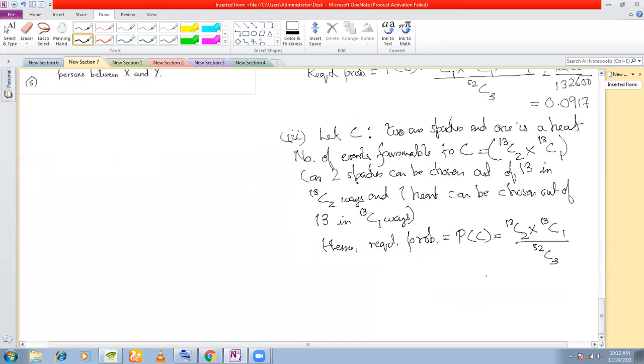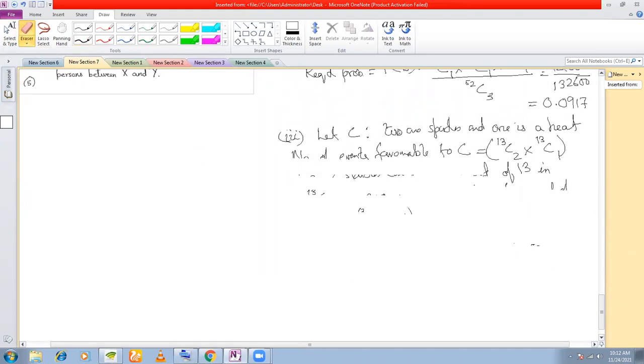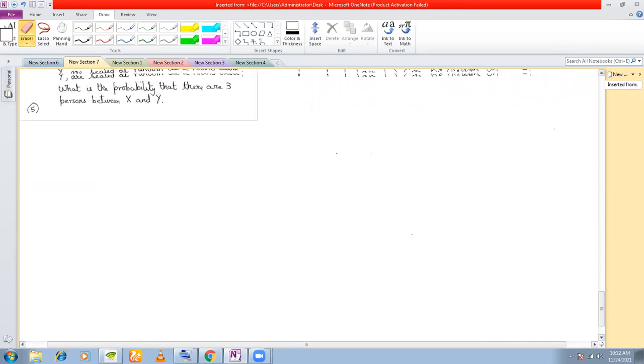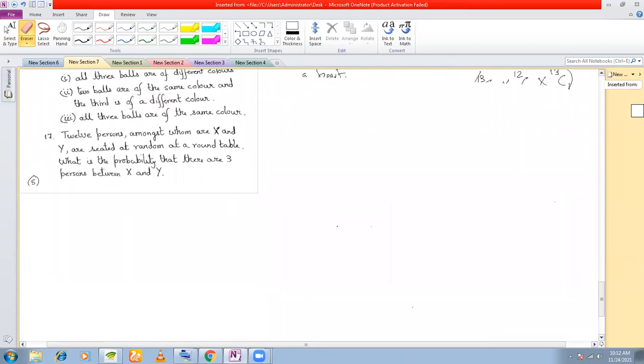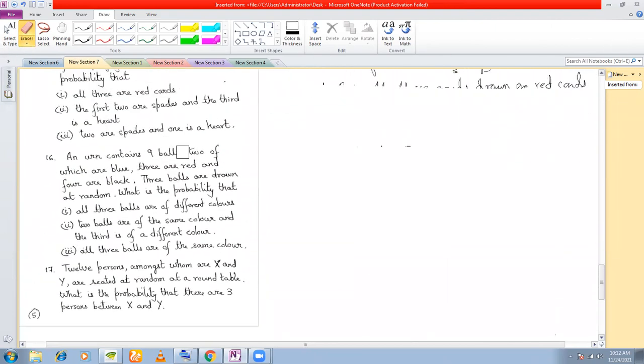And this should give you, in decimal, okay. So that is a very important problem, and this problem should make you understand a lot of things, especially the concept of mutually exclusive. Okay, so we'll move to the next problem here. Number 16.